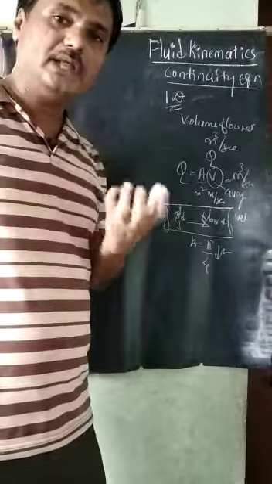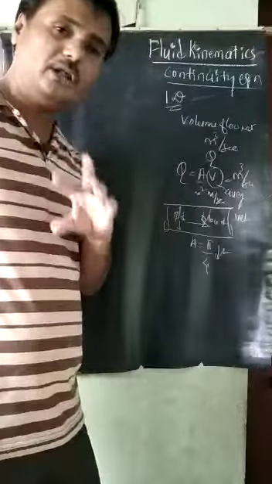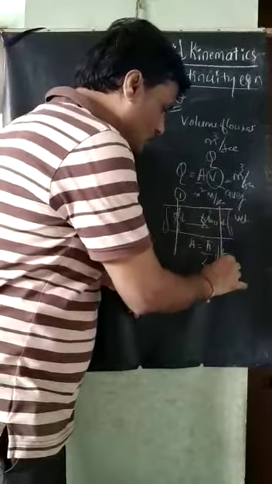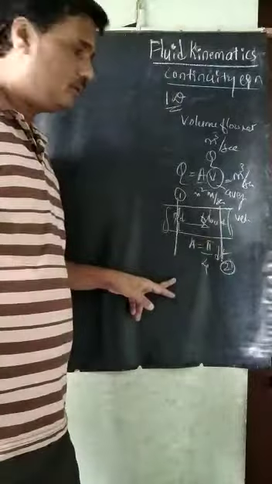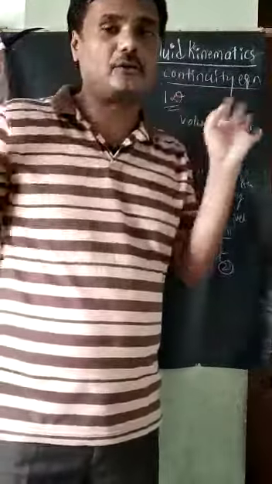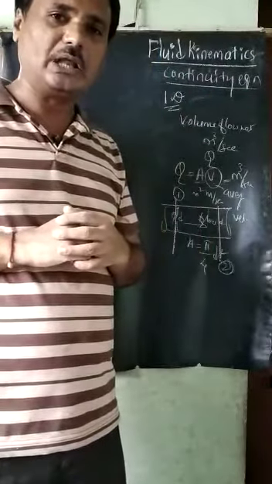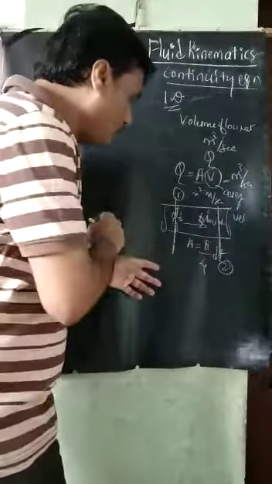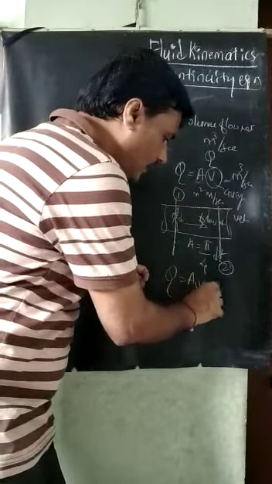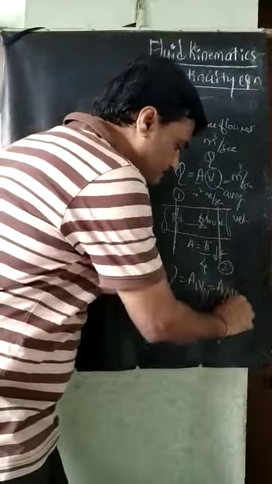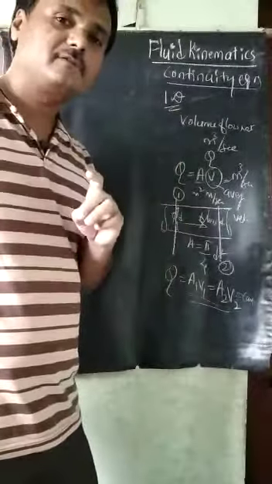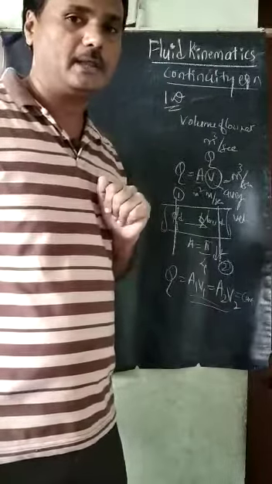Then what does the one-dimensional continuity equation mean? If I take a section 1 at this pipe and a section 2 at this pipe, the volume flow rate at section 1 and section 2 are constant. That is called the continuity equation in volume flow rate. So how do we write this for sections 1 and 2? Q is equal to A1 V1 is equal to A2 V2 is equal to constant. This is called the one-dimensional continuity equation in volume flow rate.